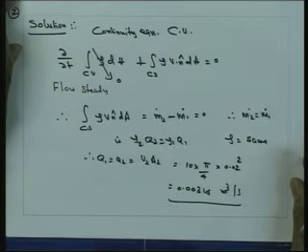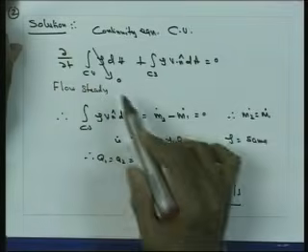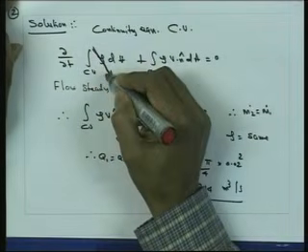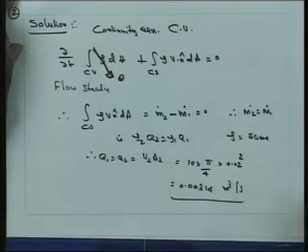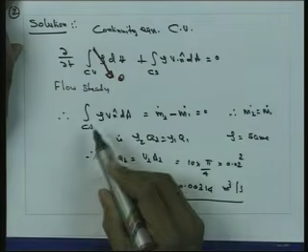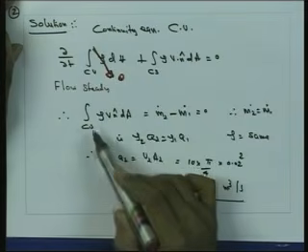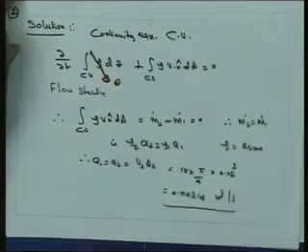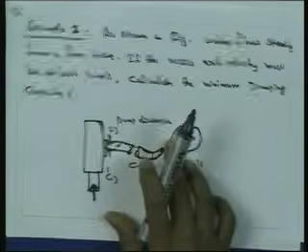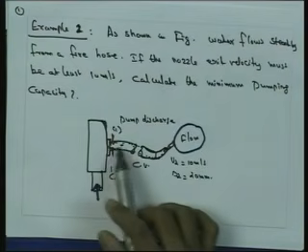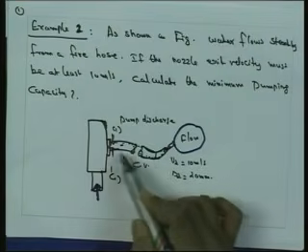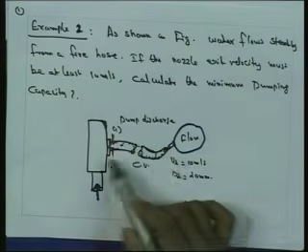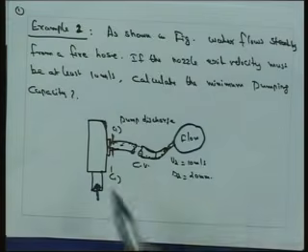So here the time rate we are not considering, so this term goes as 0. Since the flow is considered as steady, we can write the final system as the integral over the control surface rho Vn dA. That means with respect to what is going inside this control volume inside the fire hose, that should be going out through the exit. So what is entering should go through the exit.